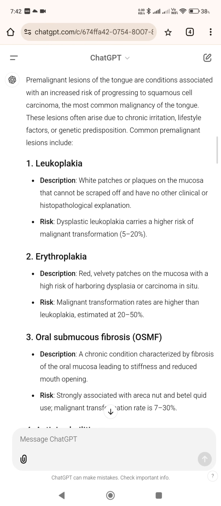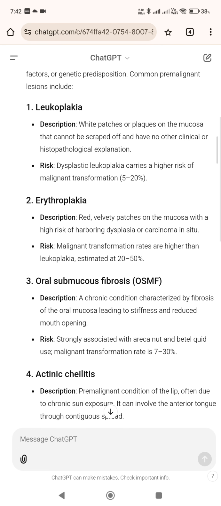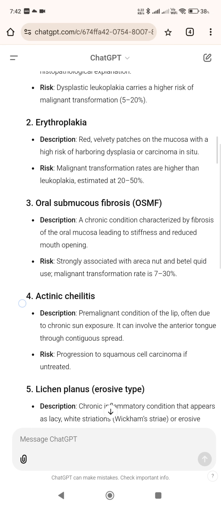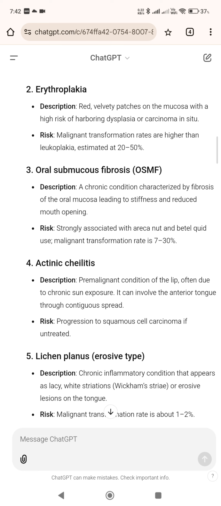Leukoplakia. Description: white patches or plaques on the mucosa that cannot be scraped off and have no other clinical or histopathological explanation. Risk: dysplastic leukoplakia carries a higher risk of malignant transformation, 5 to 20%. 2. Erythroplakia. Description: red, velvety patches on the mucosa with a high risk of harboring dysplasia or carcinoma in situ. Risk: malignant transformation rates are higher than leukoplakia, estimated at 20 to 50%.